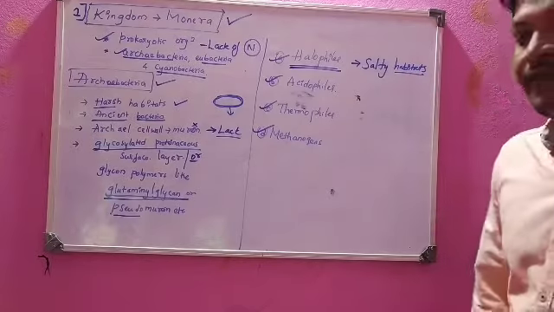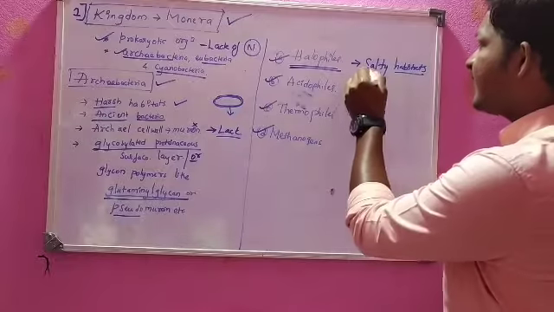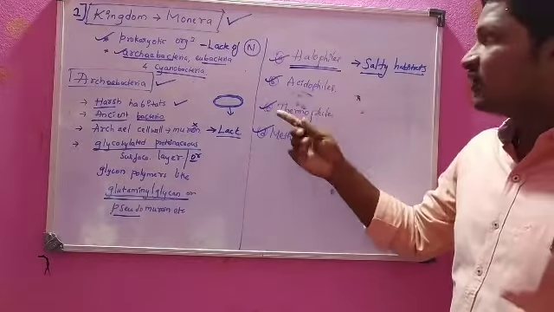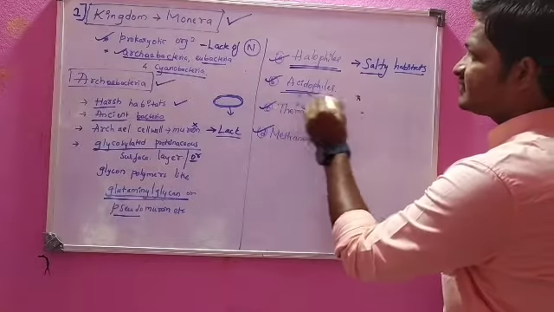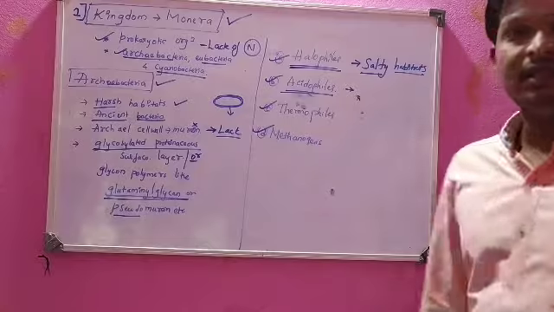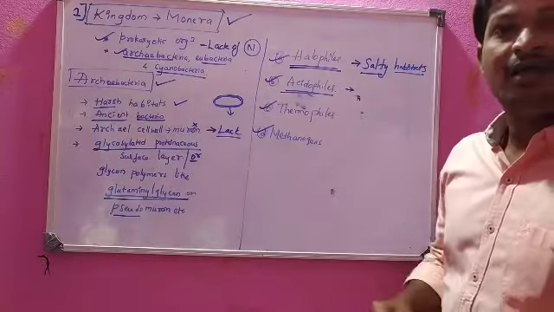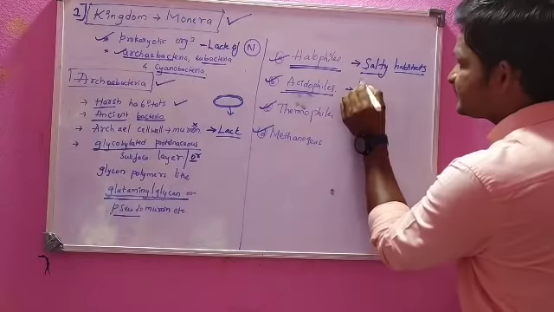Habitats is nothing but where the organism is going to survive. In salty habitats, halophiles are going to survive. Next is acidophiles. Here, archaebacteria are going to survive in more acidic habitats.